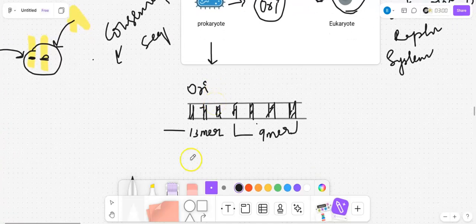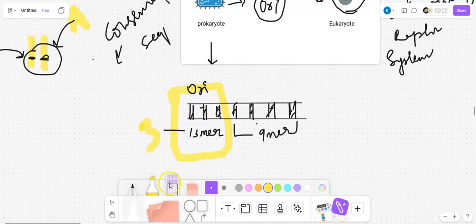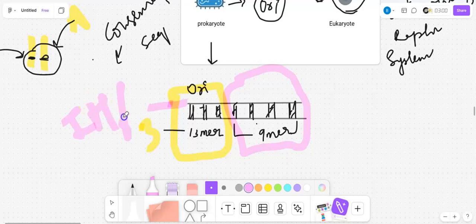Now let us understand the conserved sequence, that is ori. The 13-mer has 3 bands and the 9-mer has 4 bands, so 4 sets. The 13-mer has IHF protein, and the 9-mer has DnaA protein, which I will call fish protein.